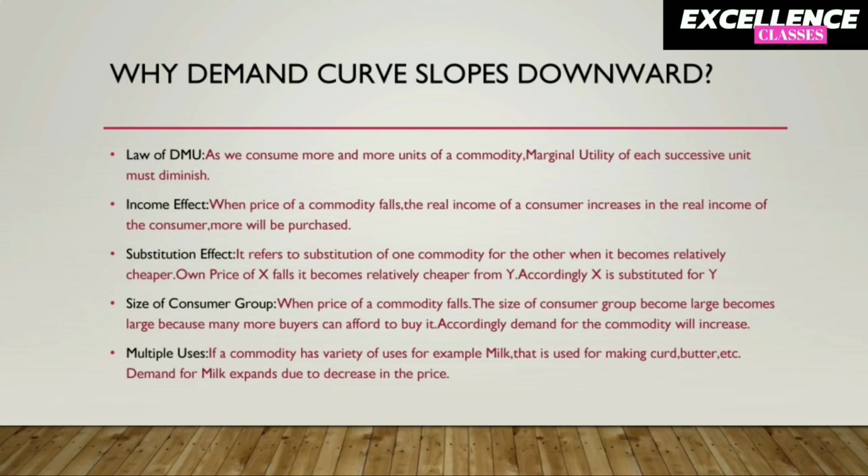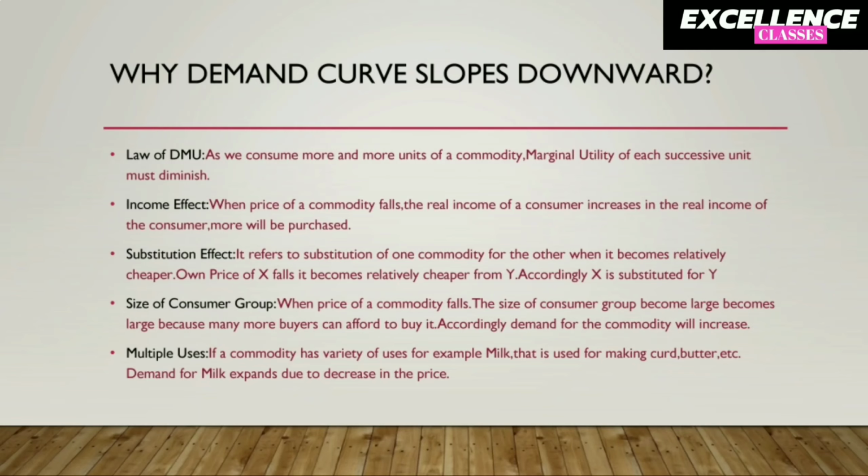Law of diminishing marginal utility states that as we consume more and more units of a commodity, marginal utility of each successive unit must decline. We will study in detail about this law in the chapter Consumer's Equilibrium. Now the next one is income effect. When the price of a commodity falls, the real income of a consumer will increase. Due to increase in the real income of a consumer, more of the commodity will be purchased.